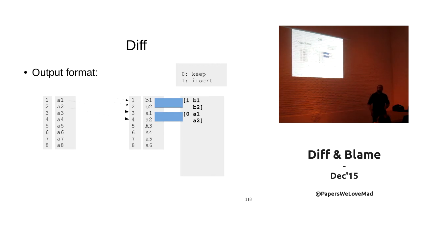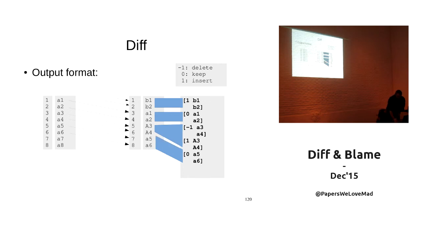Keeping something is just 0. So we are here keeping line 1 and line 2. Modifying something is, please can you delete the 2 previous lines and then can you add these 2 other lines. So this is harder for a human, but if you are working on a program that processes this, it's very simple to apply the changes. You delete first, then you add, so it makes sense for a computer. And then we keep another 2 lines and 0 another 2. Okay, so that's the internal output format for this. Pretty simple to process, and also if you want to inverse and calculate the inverse